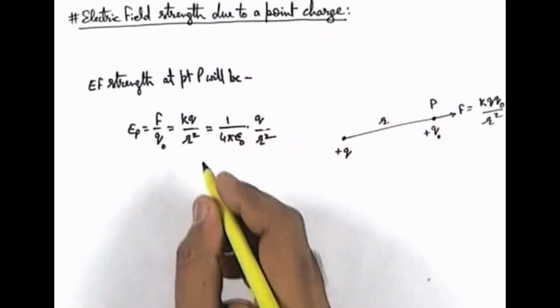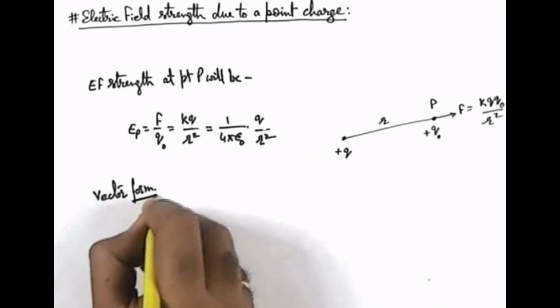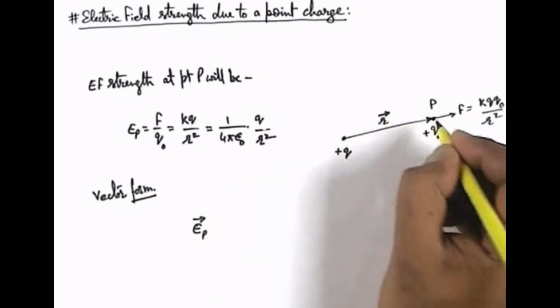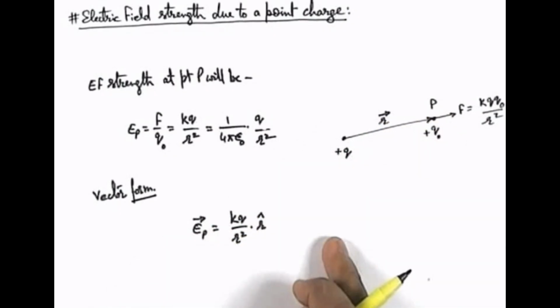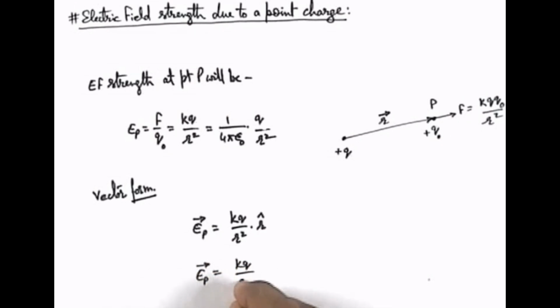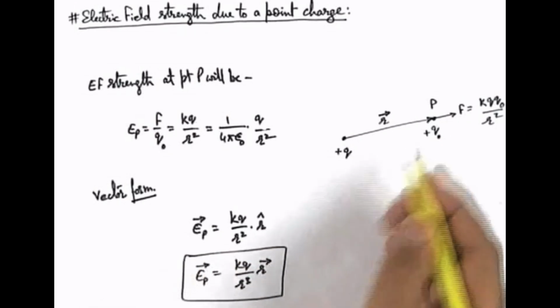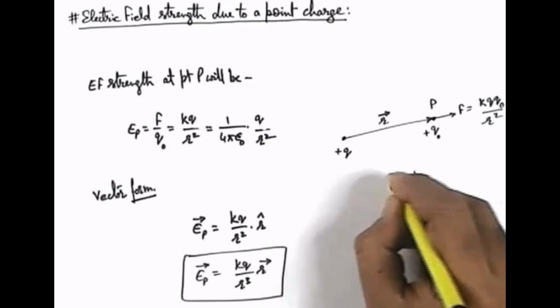Now in this equation, we can also write the vector form of electric field. In its vector form, we can directly write EP vector, which can be given in terms of the position vector of the location where we wish to find the electric field EP. So this can be written as KQ by R square multiplied by unit vector in the direction of position vector, or this electric field at point P can also be written as KQ by R cube R vector. This is the way we write it. But just keep in mind that the magnitude of electric field at point P is given by kq by r square, which is the most common and useful relation.